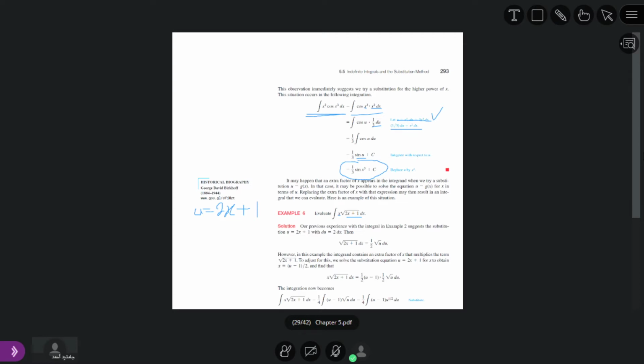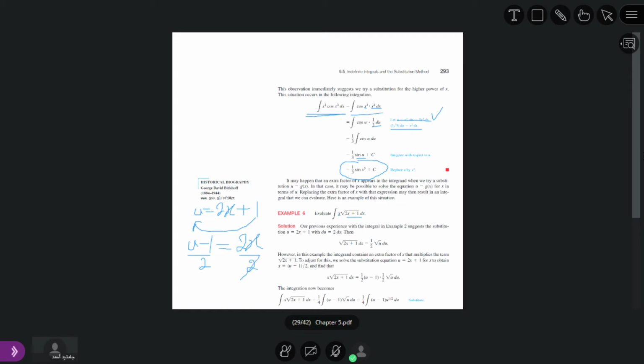But we have x also involved, so we shift this one to the left side. Whenever we shift this one to this side, we get u minus 1 equal to 2x. But we have x here, so we divide both sides by 2. So u minus 1 divided by 2 and 2x divided by 2.